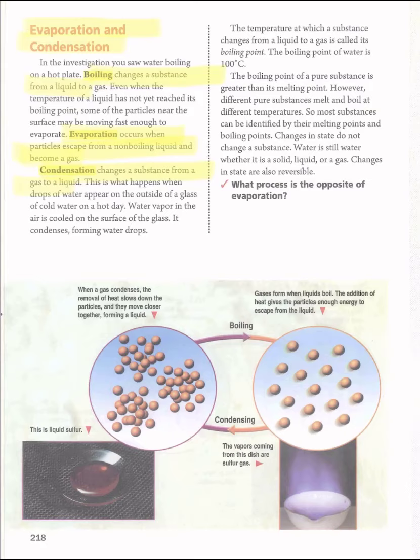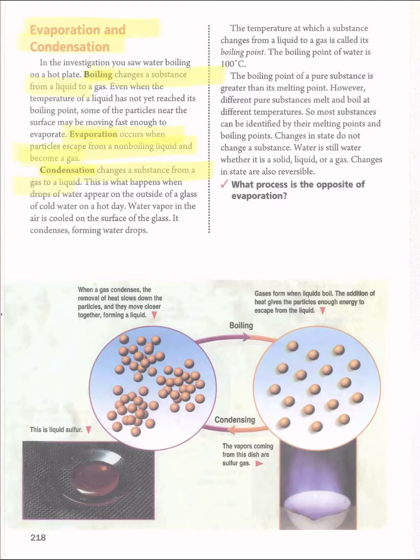Drops of water will appear on the outside of the bottle. Because of what? Because the water vapor in the air will condense in the form of drops of water. Okay?